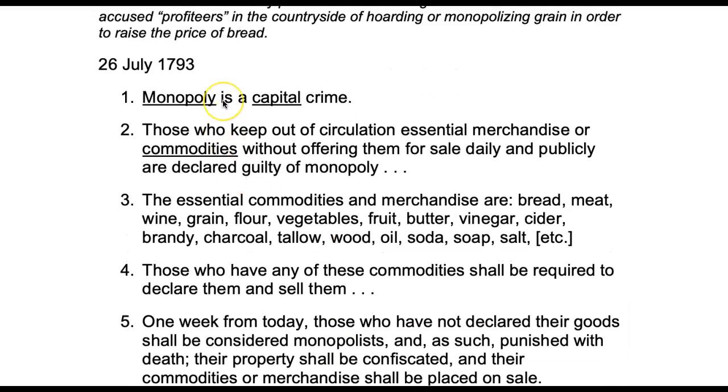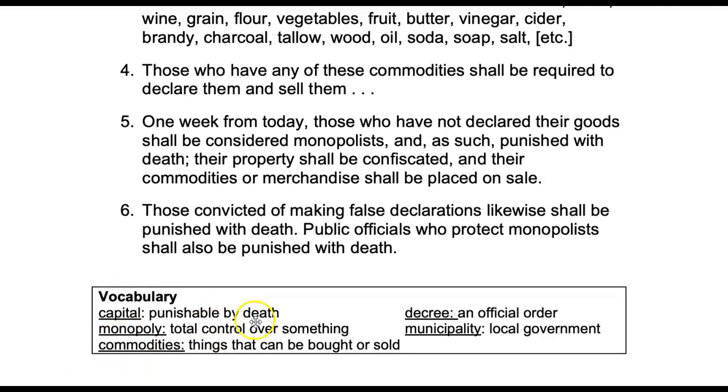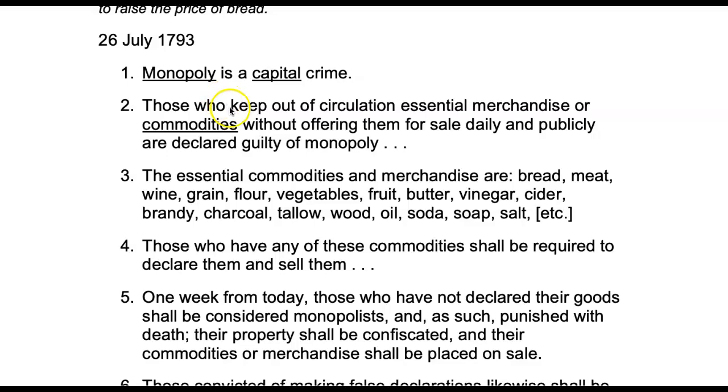So knowing that, let's go through this document, and you'll make the same marks as me. Number one, this committee declared that monopoly is a capital crime, meaning that having total control over something is punishable by death. Now that might seem intense to us in this time, but at that time it was apparently something they wanted. Number two, those who keep out of circulation essential merchandise or commodities without offering them for sale daily and publicly are declared guilty of monopoly.